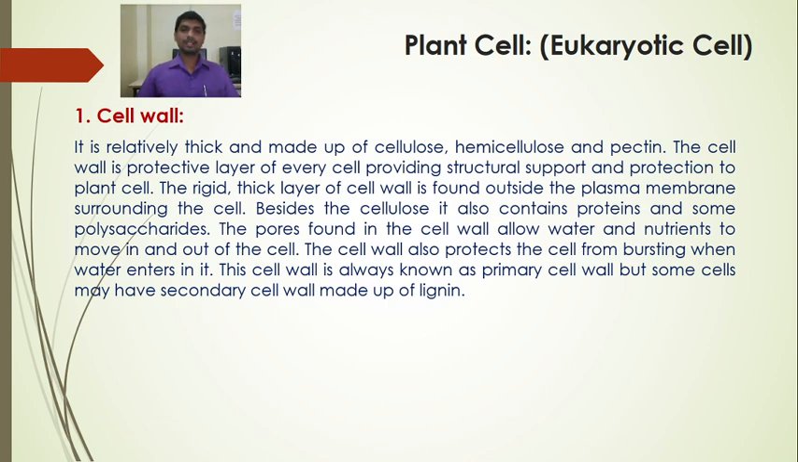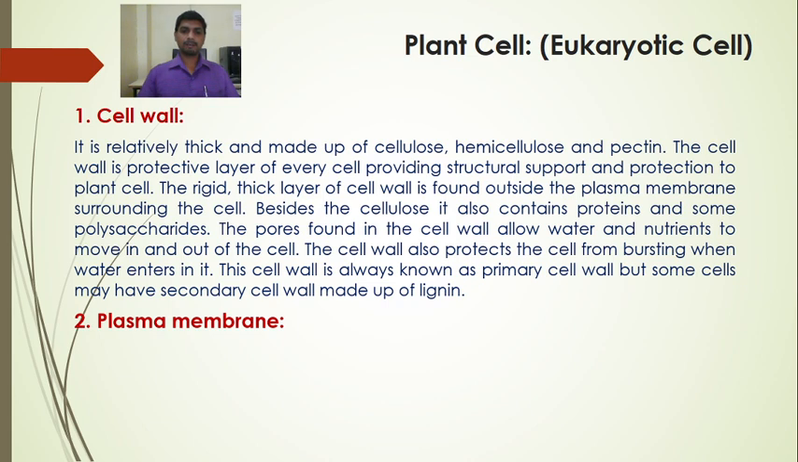This cell wall is also known as the primary cell wall when it is made up of cellulose, hemicellulose and pectin. But in some cells, the cell wall may have a secondary cell wall made up of lignin. Okay, so this is all about the cell wall.